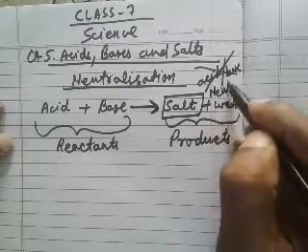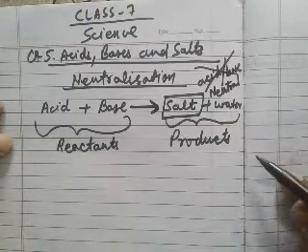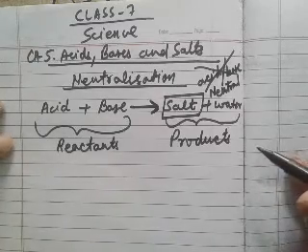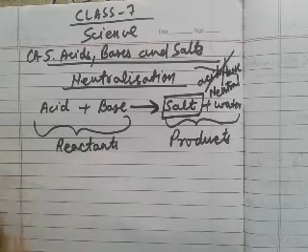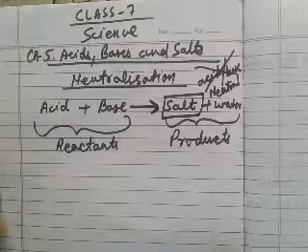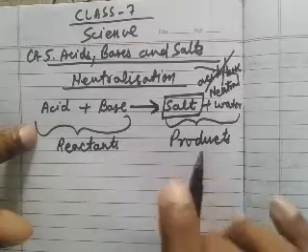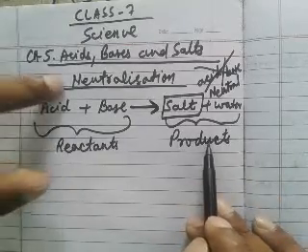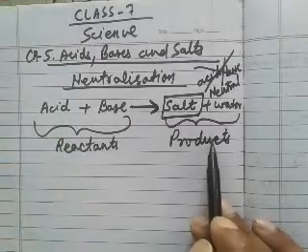Neutral. If a compound is neither an acid nor a base, that type of compound is called a neutral compound. So in this type of reaction, a neutral product or neutral compound is formed. That's why this type of reaction is called a neutralization reaction.